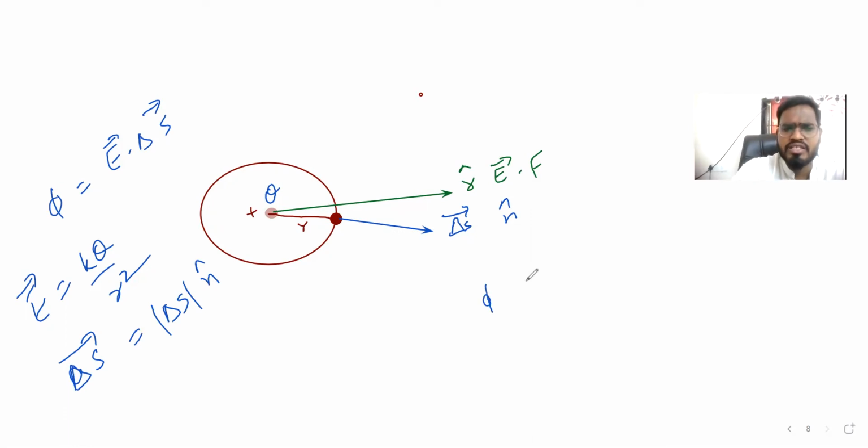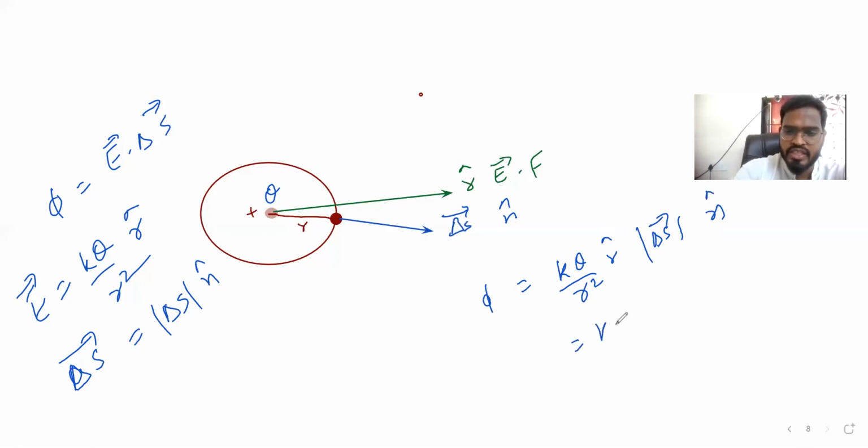Now flux is equal to E dot delta S. E is KQ by R square, with direction R cap, so KQ by R square into R cap, dot delta S vector, that is mod of delta S into n cap. Let's write K as 1 by 4 pi epsilon naught, into Q by R square.